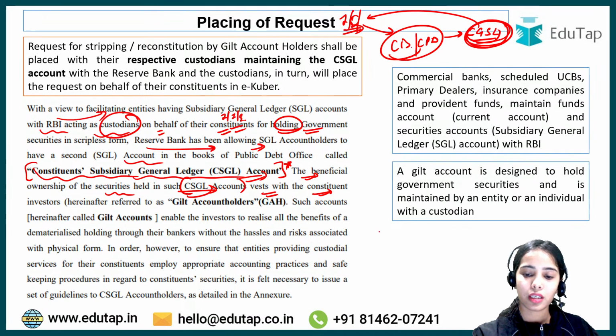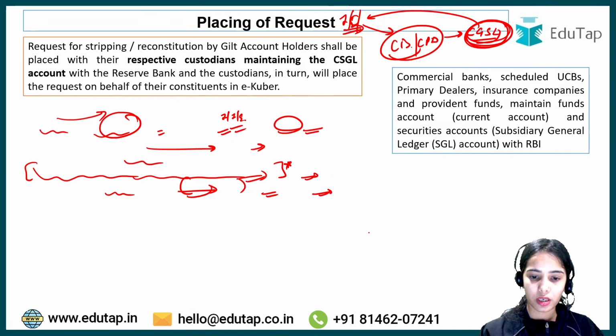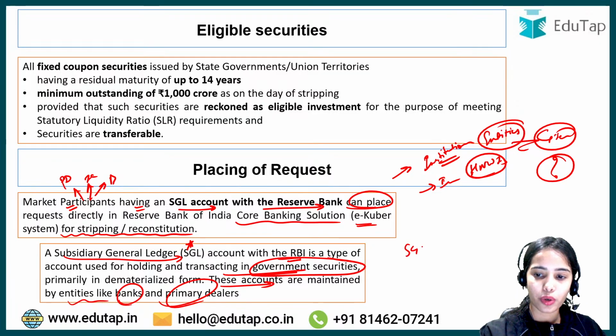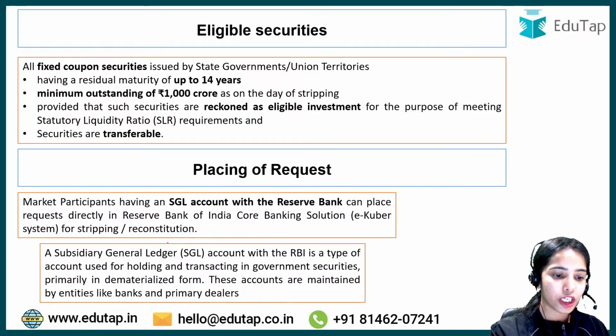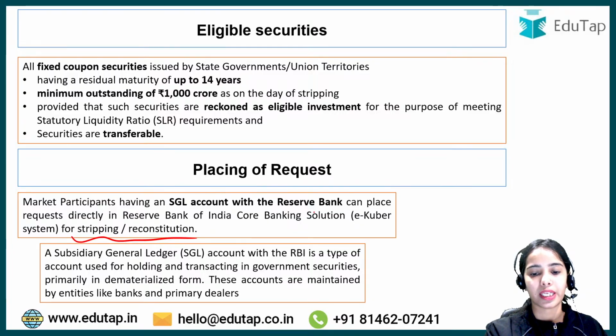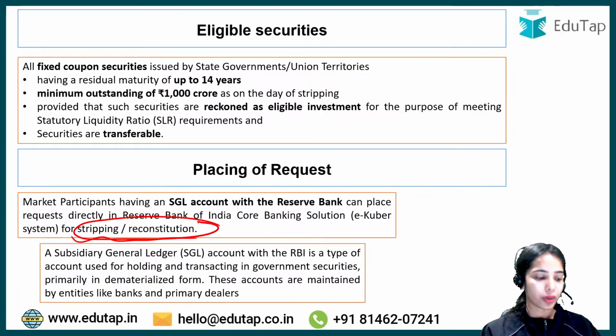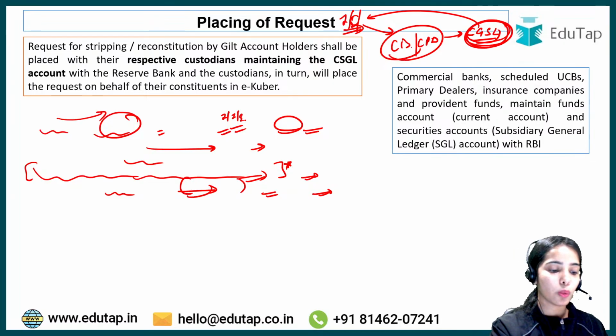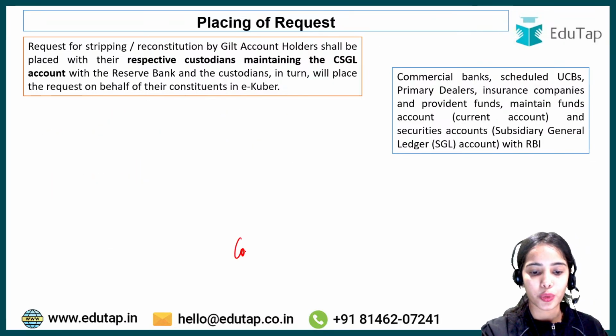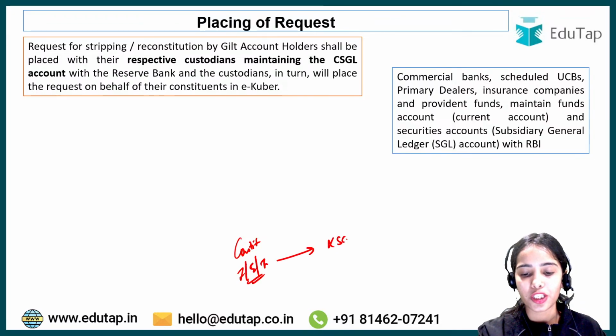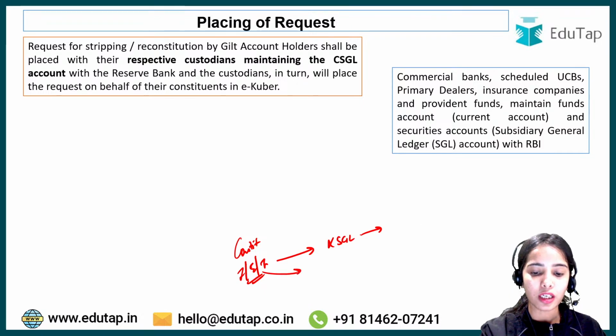So basically, the SGL account holders can directly request for stripping or reconstitution from the Reserve Bank of India, because they have the SGL account with the Reserve Bank of India. While the constituents, that are the customers, we can say the individuals, the entities, the institutions, do not have the SGL account with the Reserve Bank of India.